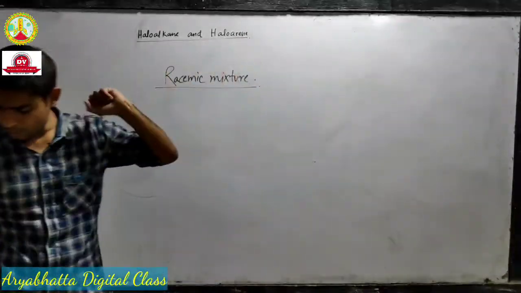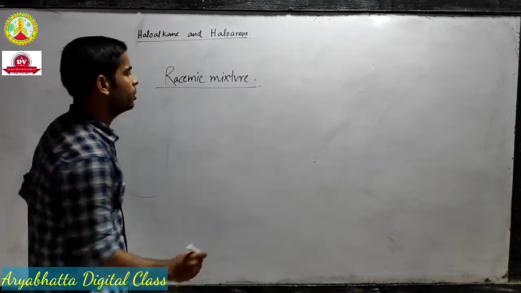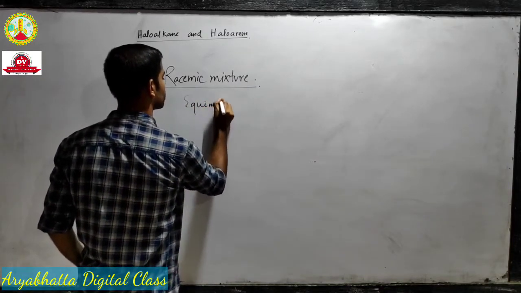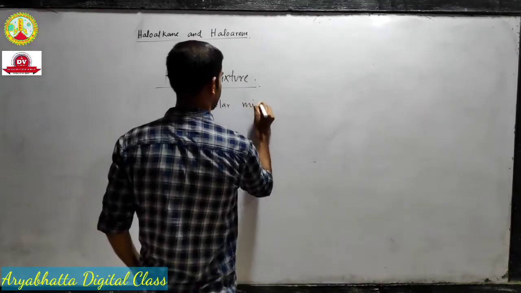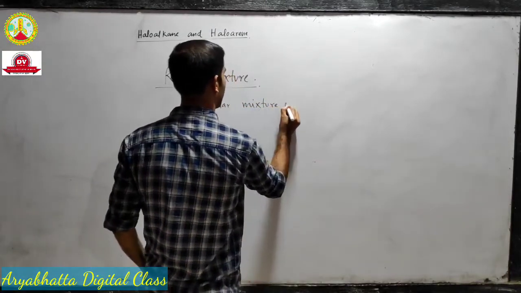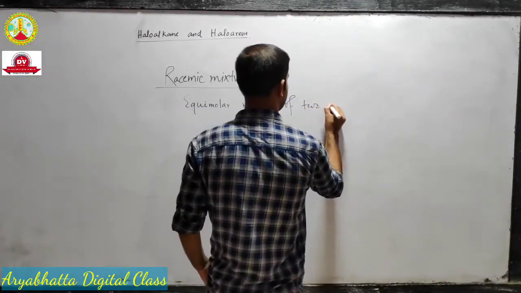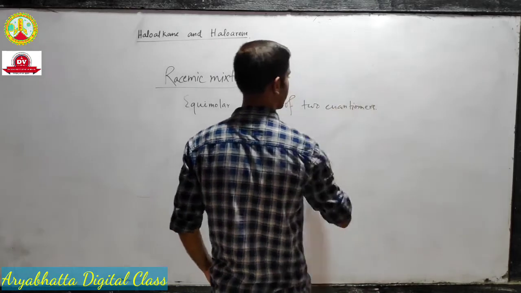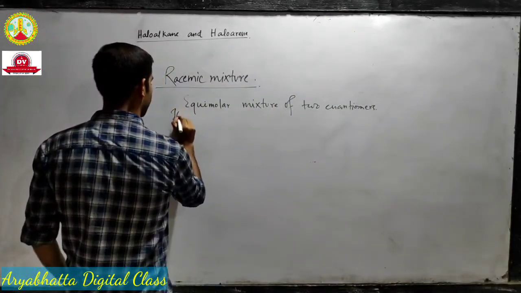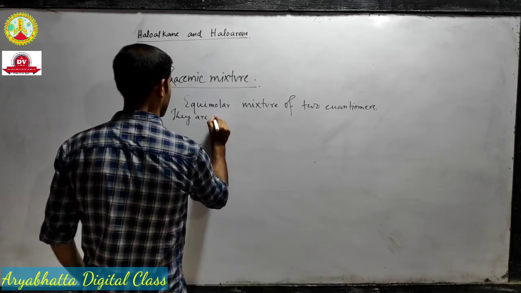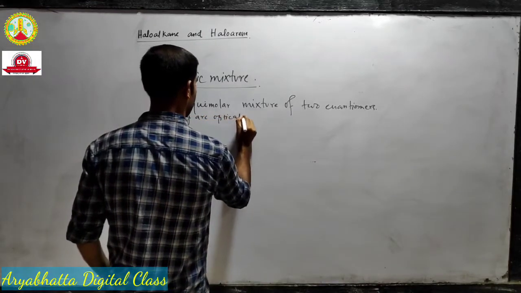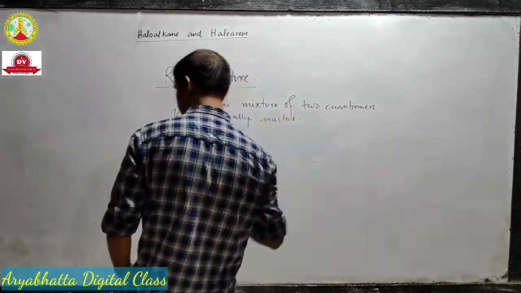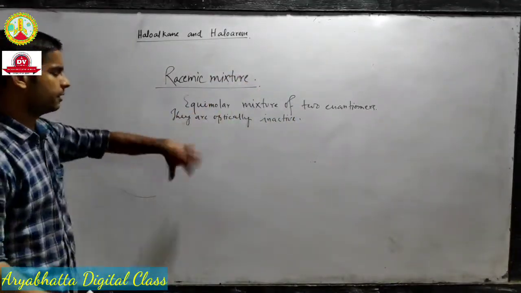Now we will use this concept. So what is racemic mixture? Racemic mixture is an equimolar mixture of two enantiomers, and they are optically inactive. Let me discuss this in detail.